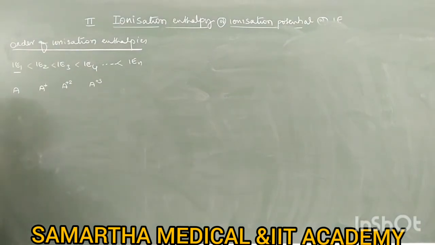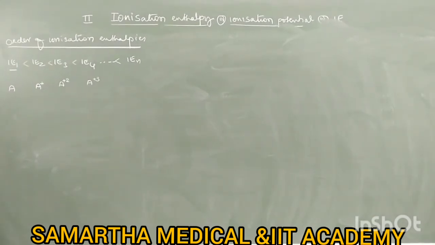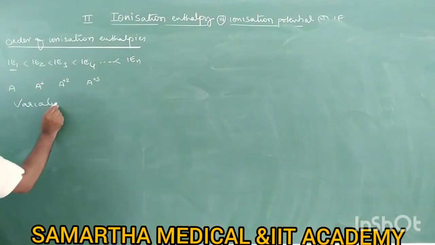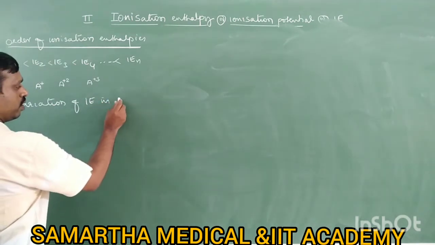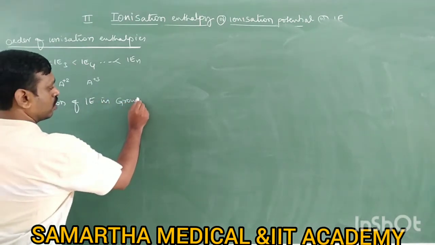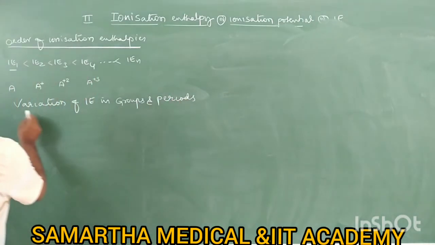Okay. Next. Now what is the variation of ionization enthalpy in periods and in groups? Let's study the variation of ionization enthalpies in groups and periods.